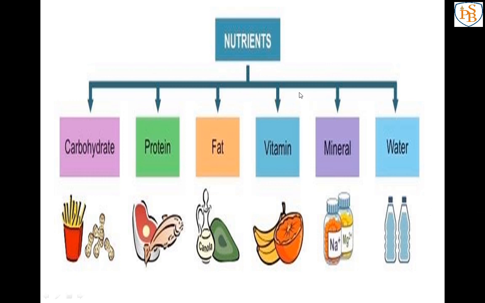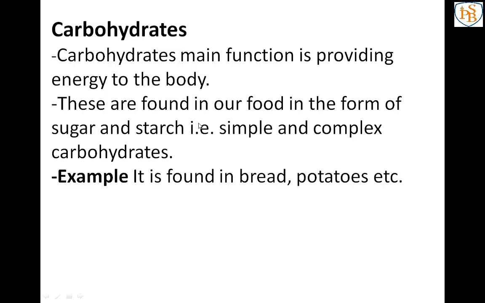See this slide. How many nutrients are there? 1 2 3 4 5 6. Actually, I have added water in this slide. Water is not a nutrient, but when we are eating food, water is also necessary. Why, we will learn. But these 5 are the main nutrients: carbohydrates, proteins, fats, vitamins, minerals. Okay, so first we will start with carbohydrates.